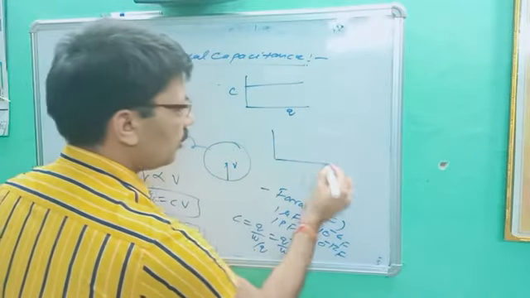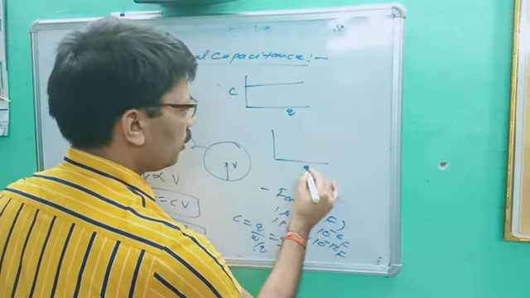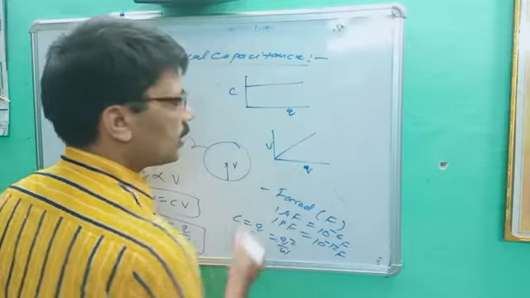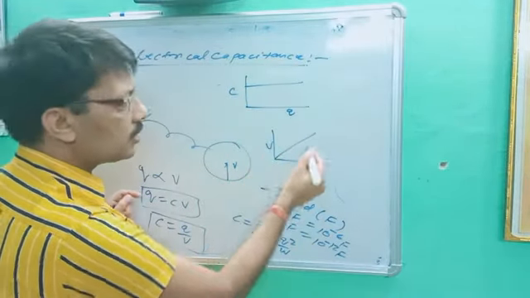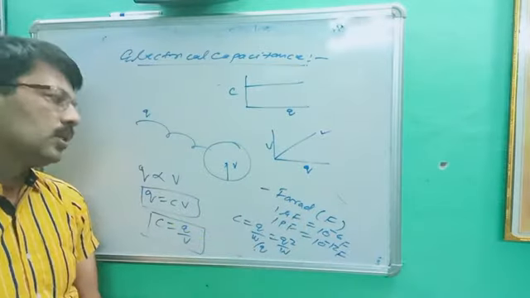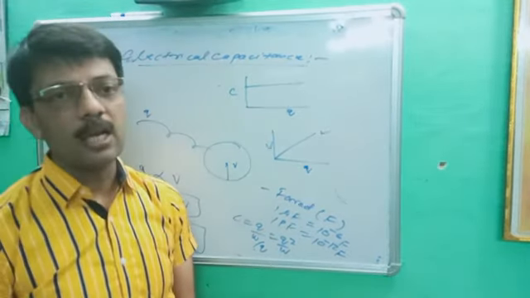And the second graph is between Q and V, and you are getting a straight line. You better know Q is proportional to V. As soon as Q increases, V increases, so you will get a straight line. So these are the facts about electrical capacitance.